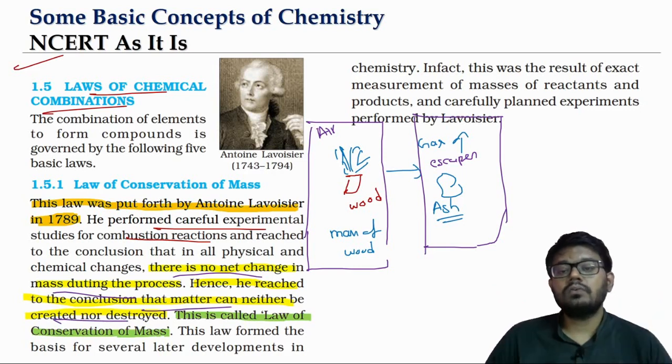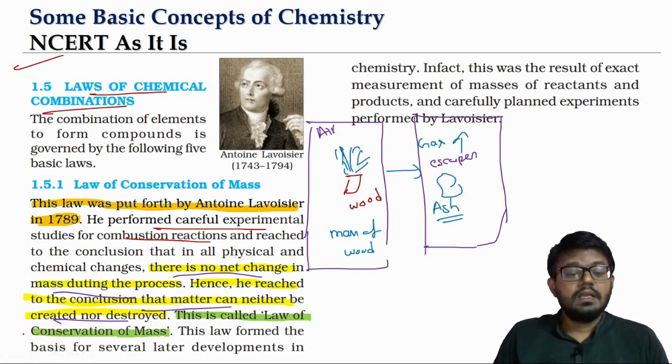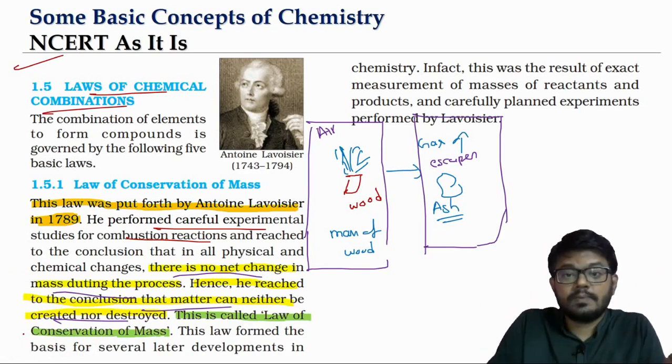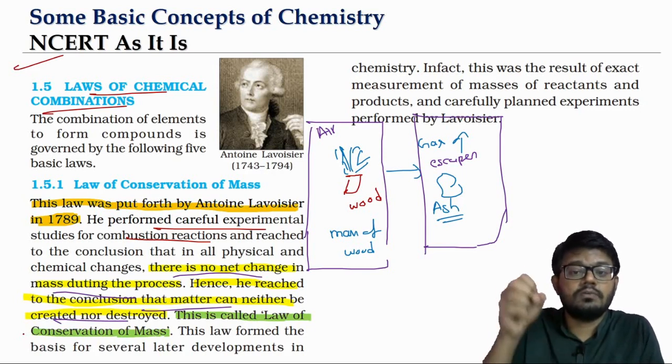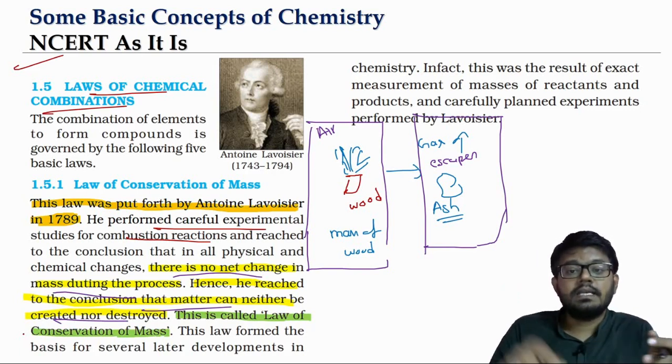Now, one thing we need to understand is that a law is basically something which is proposed to explain the experimental observations, and there will be no proof for that. He was able to perform some experiments, and based on the experimental observations, he proposed the law saying mass can neither be created nor be destroyed during a physical change or a chemical change. We are accepting it as a truth until somebody comes and disproves it.